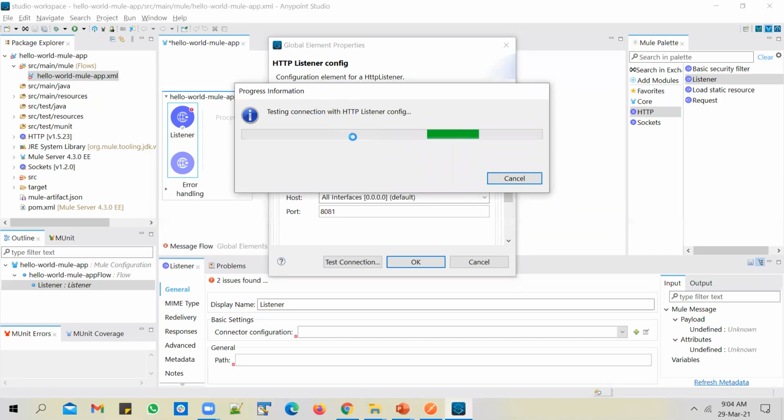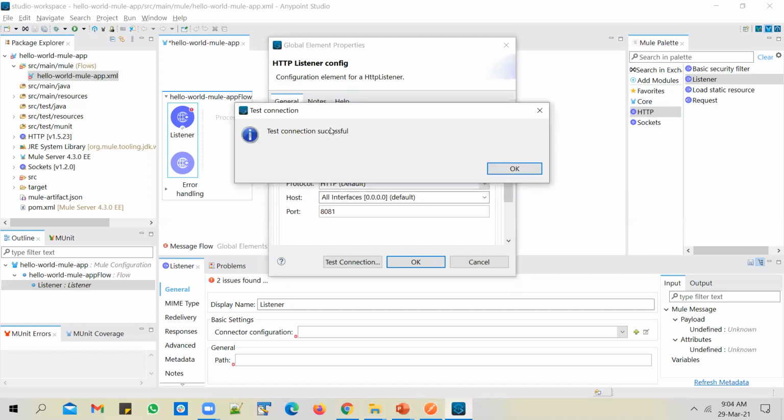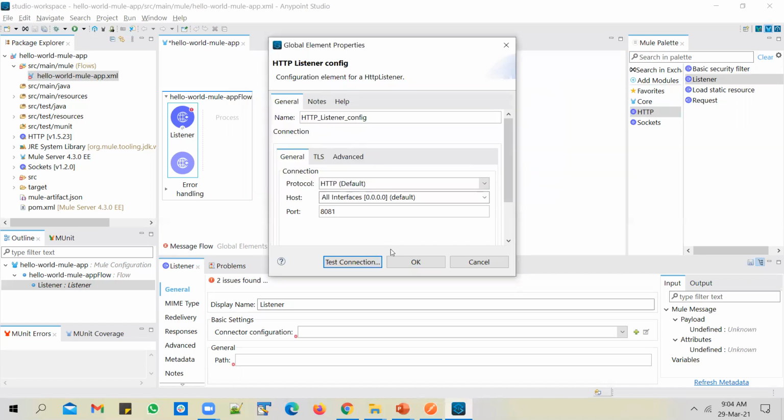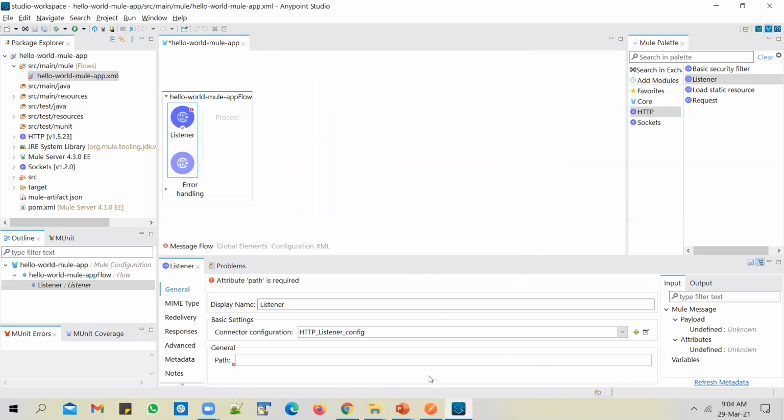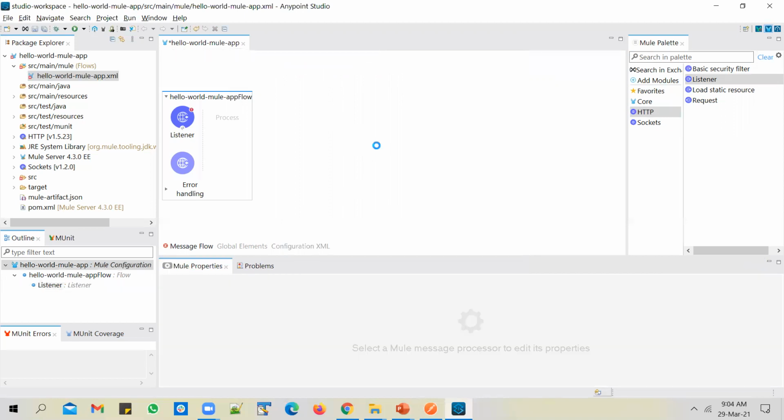Anypoint Studio is testing the listener configuration now. You should see a green icon coming up soon. Okay, you see that the connection is successful. Click OK, and you will see the connection getting defaulted here. And you can save the flow. You see that the changes are not saved. Press Ctrl S to save the change, and you see that the error is gone now.